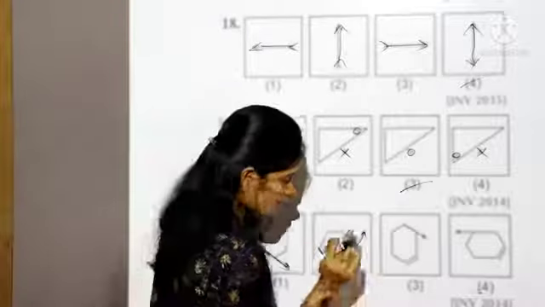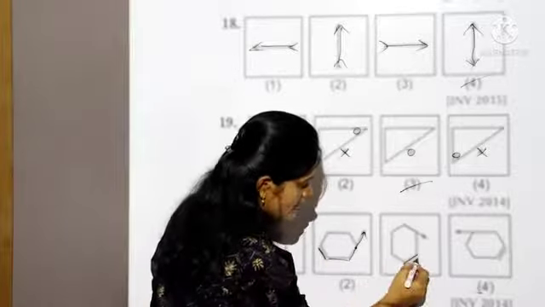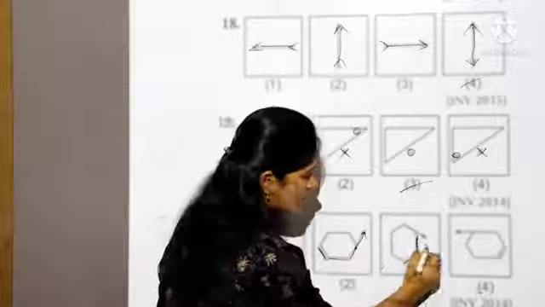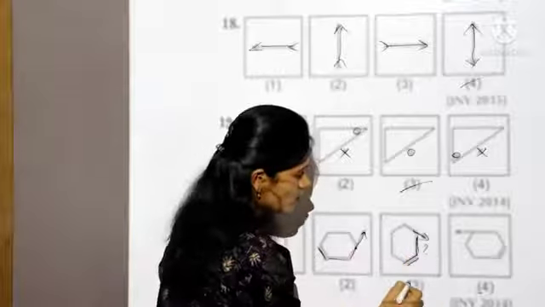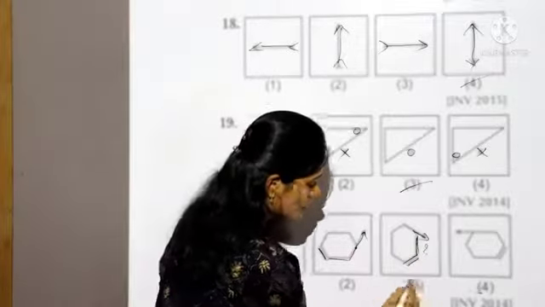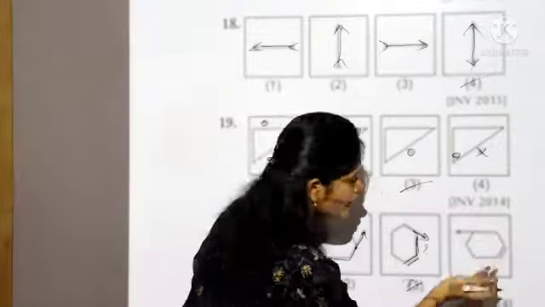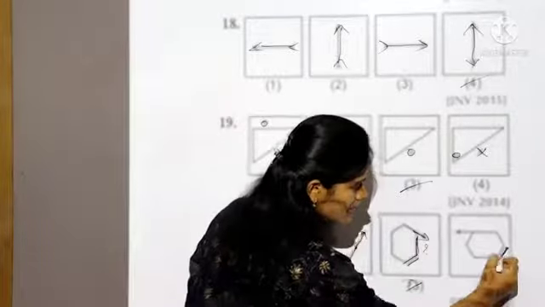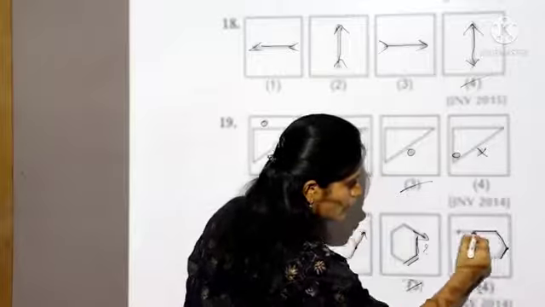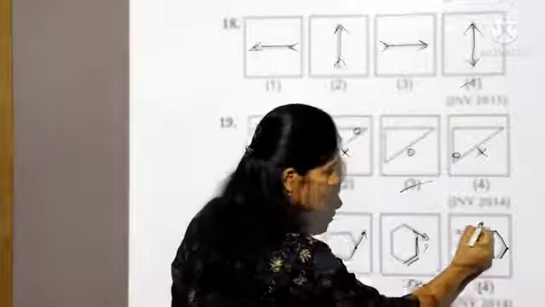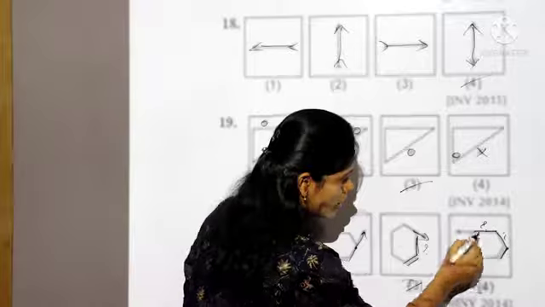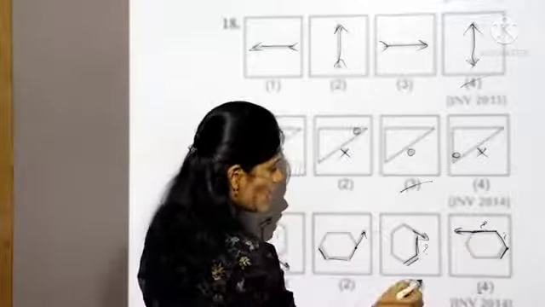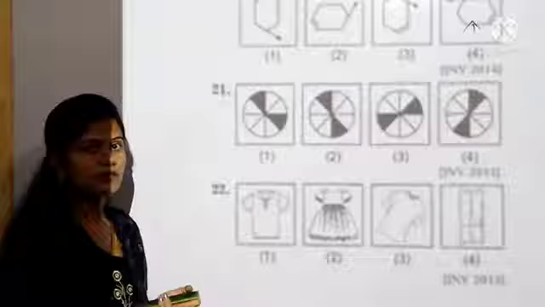Now let's check in the third box. Here it is having one line, only one side is empty and next is an arrow, which is different. So the answer is third. Let's check in the fourth also. See here, this side is here, this line is here. Two sides are empty, there is no design here. After the end of this side, there is an arrow mark. So the answer is the third one.